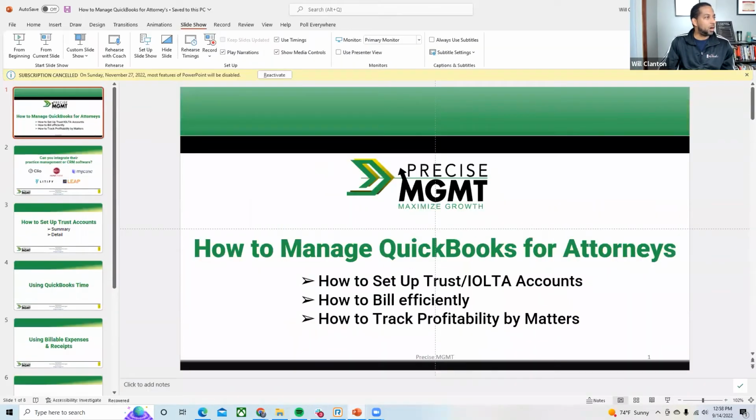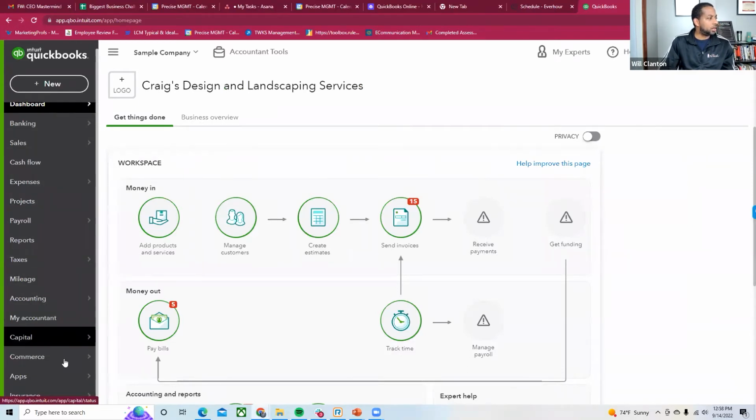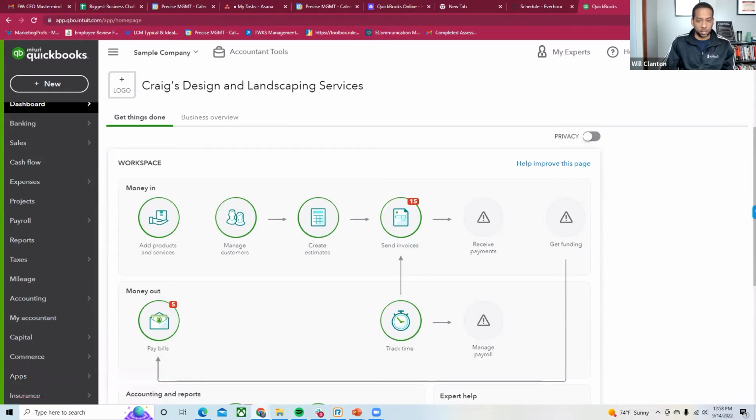The first thing is integrations. If you are in your client's company, you have this option here for apps. Sylvia, am I sharing my screen now? Yes, you are. And you guys are seeing my QuickBooks screen? Yes. Okay, good, because for some reason I still have the other one coming up on mine. Let me stop sharing for one second.